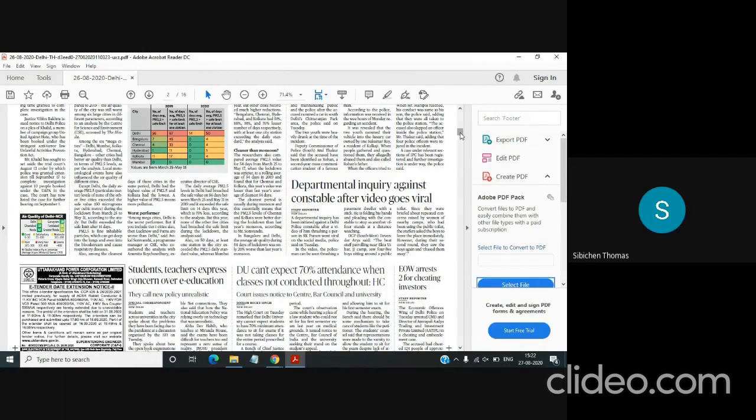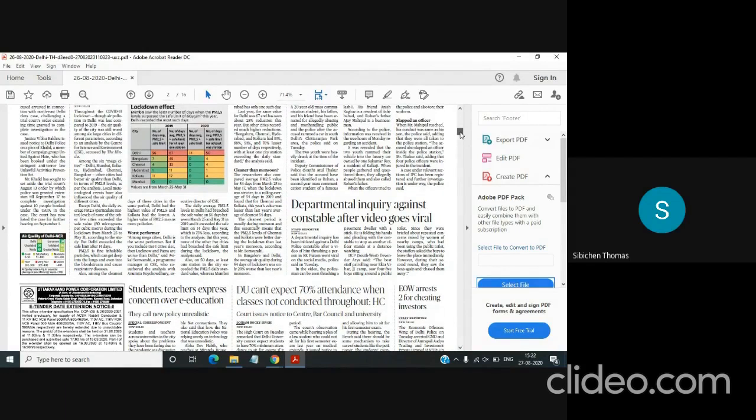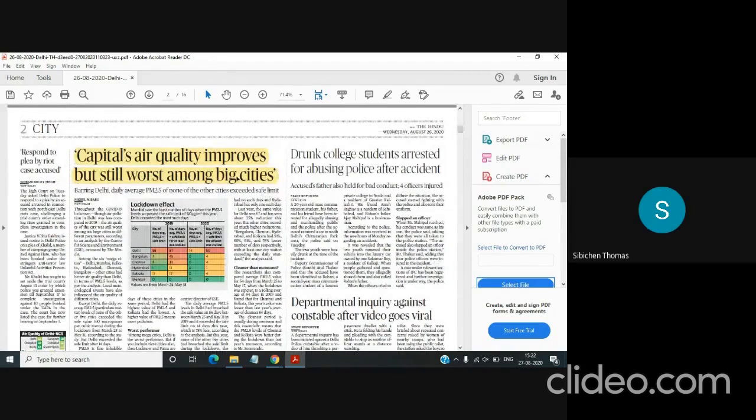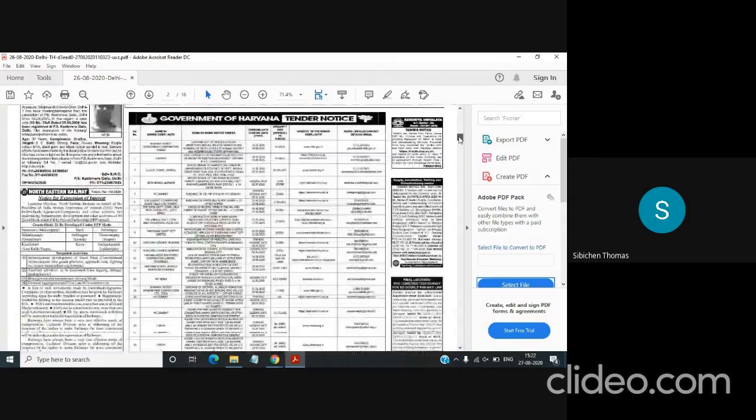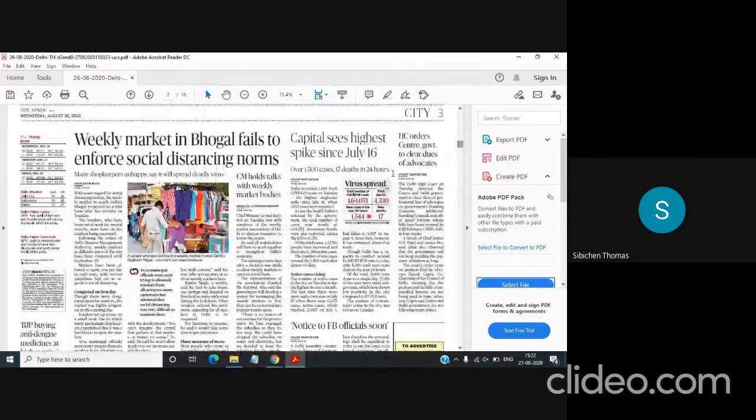Here you see this one, capital's air quality improves but still worst among big cities. This one is important because the first part of it we saw on page number 1. So we are tracing it here, reading the article which has come on the second page as well. Now we can skip this page. Then we move to the next one, which is again a city page. We can again conveniently skip this page.